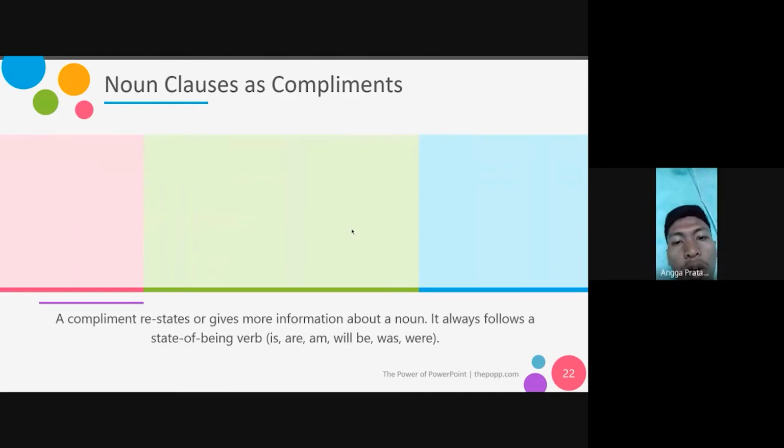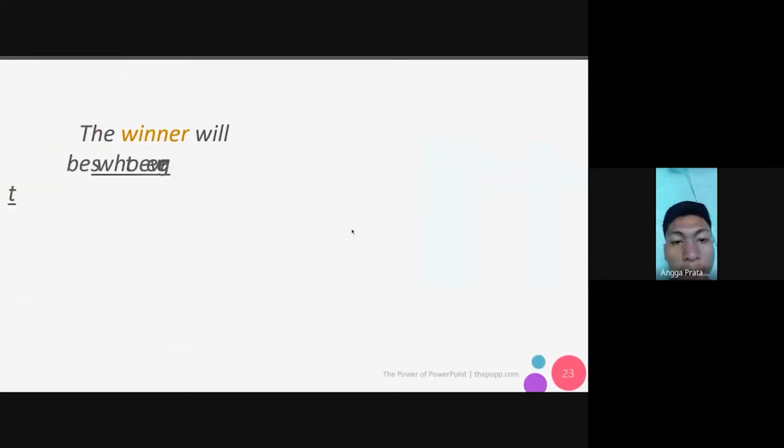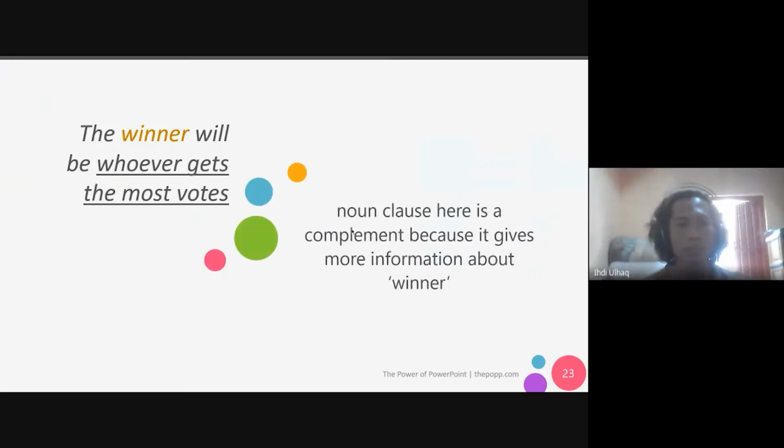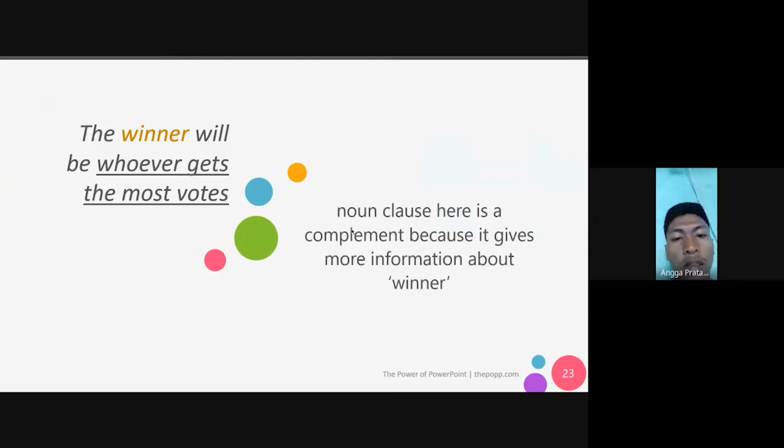Noun clause as complement. A complement restates or gives more information about a noun. It always follows a state of being verb: is, are, am, will be, was, were. "The winner will be whoever gets the most votes." The noun clause here is a complement because it gives more information about the winner.